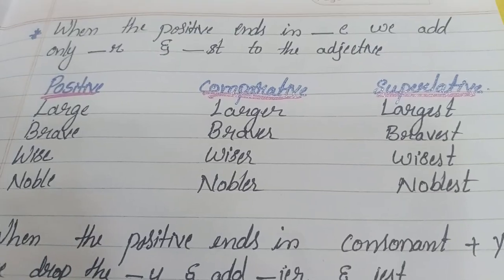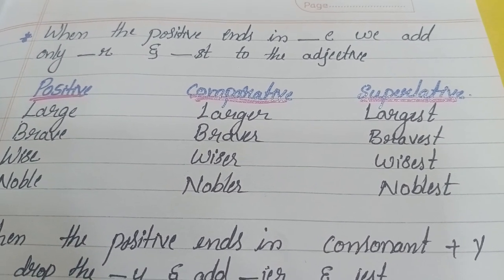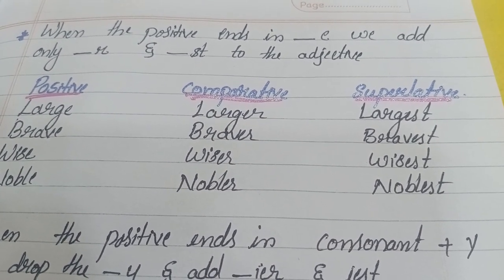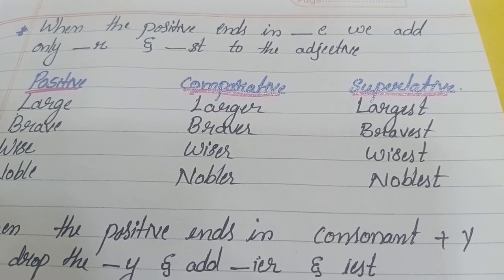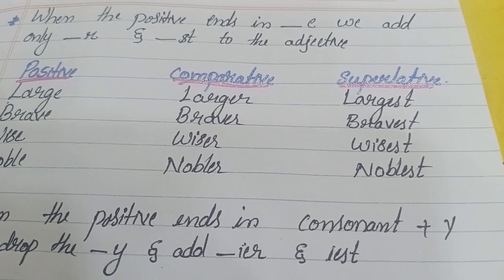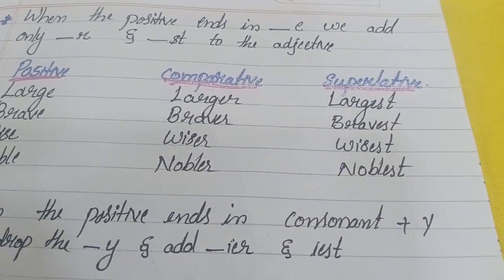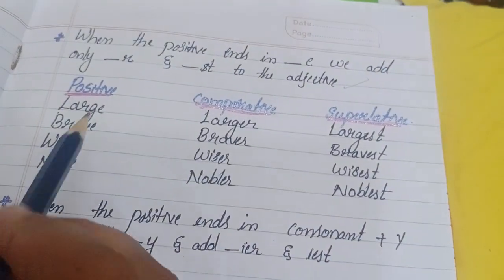Next, this is the second rule. If the positive word ends in the vowel letter e, then we add only r or st. We are not using er or est again in this type of adjective. Suppose large.